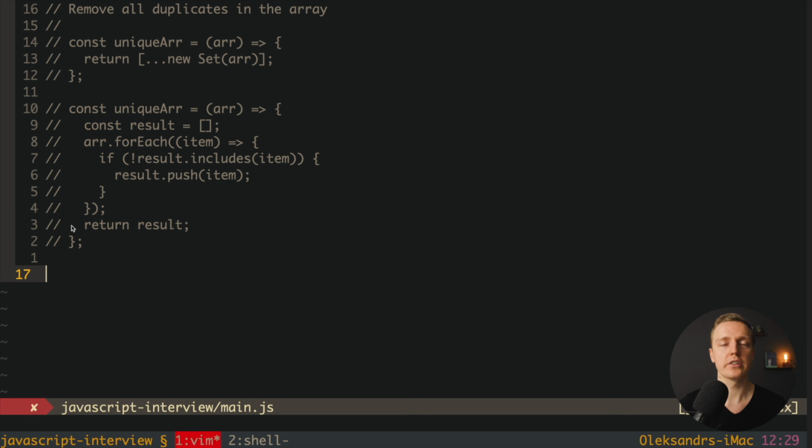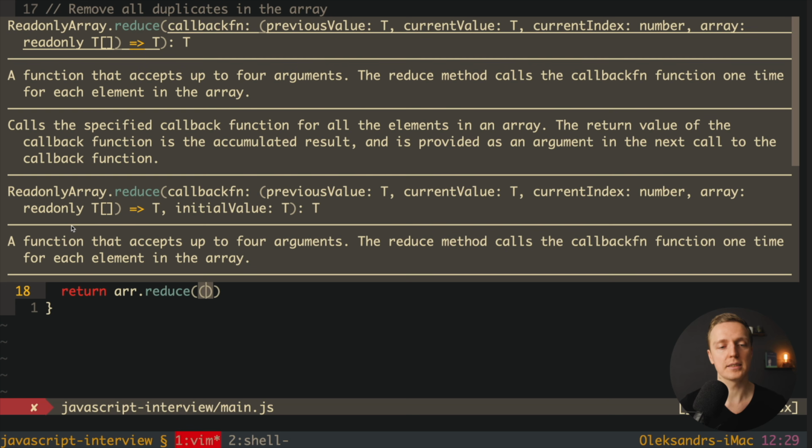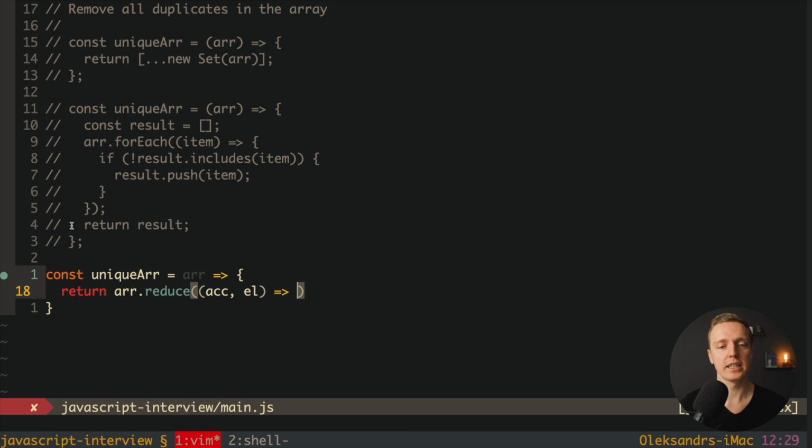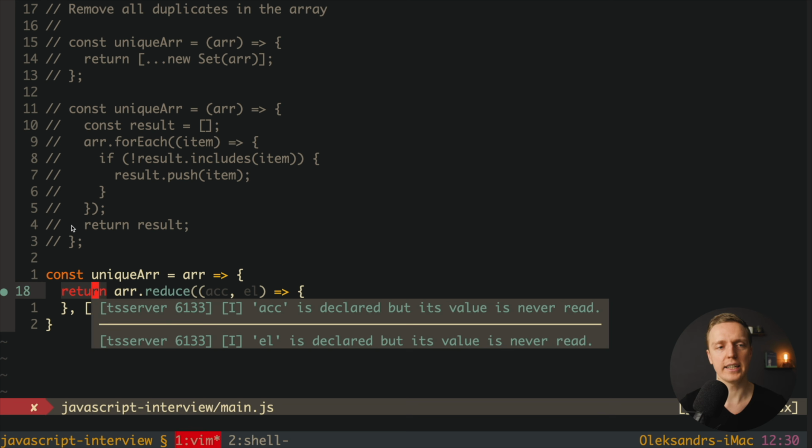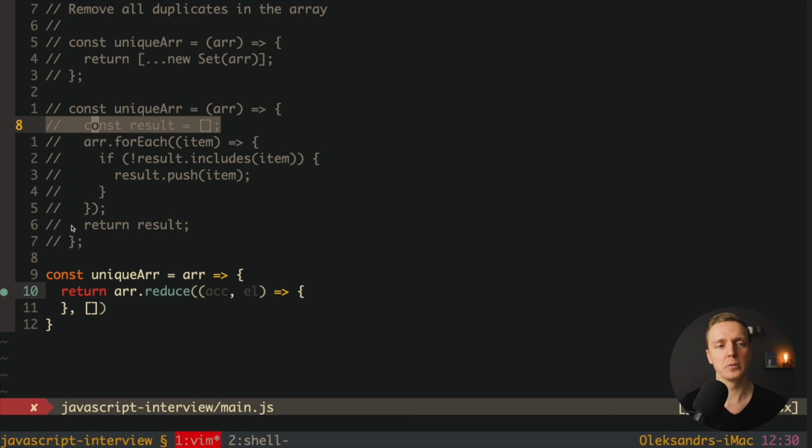And actually we can rewrite this for each by using reduce. In this way we will write exactly the same code, but in a more functional way. So here let's create our function unique array. We're getting here our array, and we want to directly return array reduce. And here inside we must pass our function with accumulator and every single element. So here we have a function, and as a default argument we have here an empty array. Exactly like we had here where we wrote const result equals empty array.